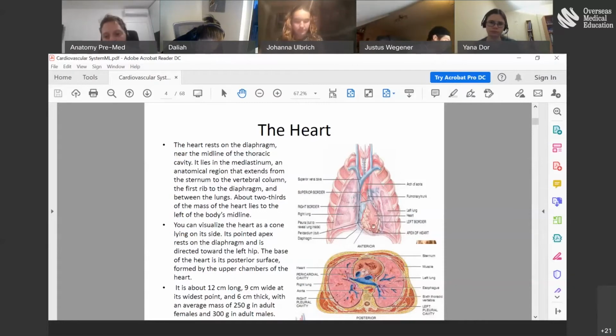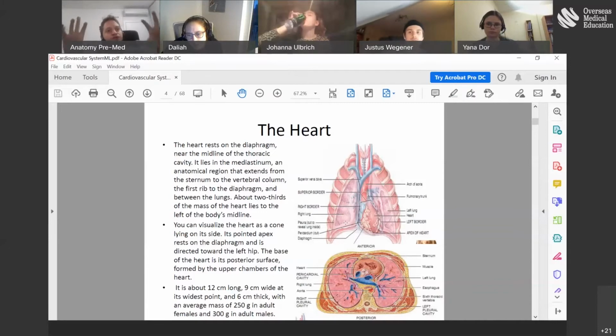And on the other hand, you could see my cursor just here. This is the base of the heart. So you have a base and you have an apex. It's kind of a cone. Of course, it's not perfectly cone-shaped, but these are general terms that we use, okay? So you can see that the heart lies comfortably between the two lungs, sitting on the diaphragm, okay?